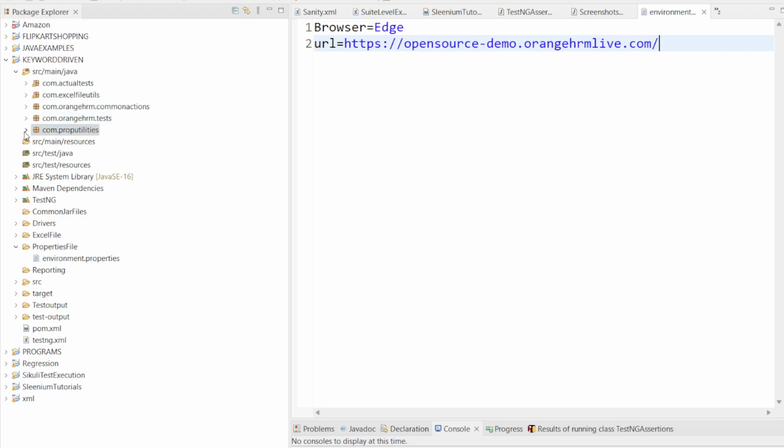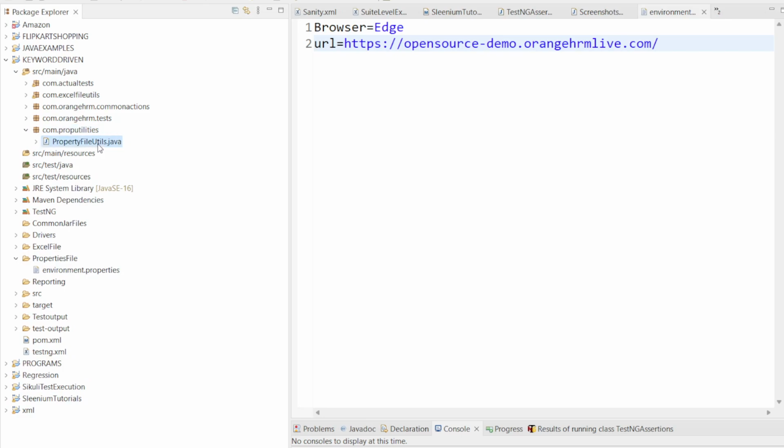For that we are going to create one class here. First we are creating one package, prop.utilities. Inside that I am going to create one class called property file utils class. What does this class do? This class will read the data present inside this properties file.